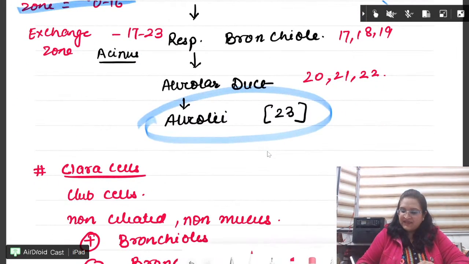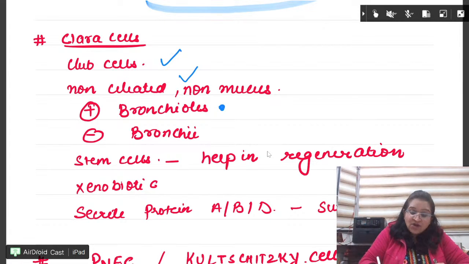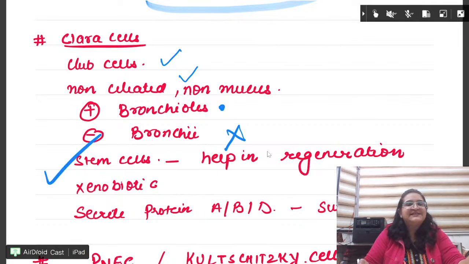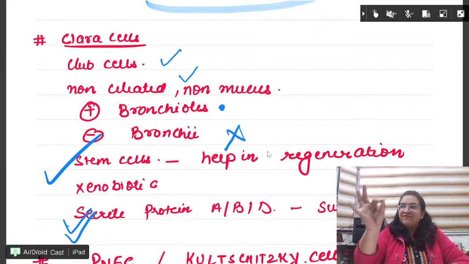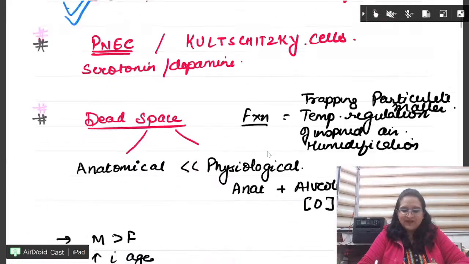Done? Okay. Next. Recent question. Clara cells. What are Clara cells? Recent question, beta. Clara cells are club shaped, non-ciliated, non-mucus producing. They are present in the bronchioles, not in the bronchi. Okay? Important question. And what is their function? They have two functions. Learn. One function, they are stem cells. Second function, they help in the secretion of surfactant. Now, the question is, surfactant is produced by which type of pneumocytes? You all know. Which type of pneumocytes? Quickly answer. Quickly answer everyone.